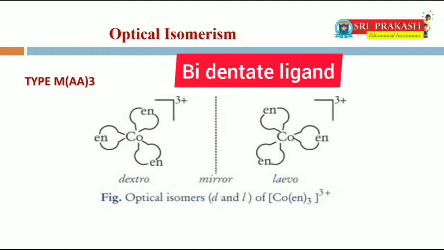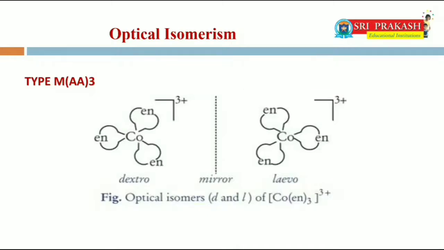In the given example type M(AA)3, AA is a bidentate ligand. For example, Co(en)3 3+. The isomer of Co(en)3 3+ on the left in figure is found experimentally to be the D isomer of this ion. Its mirror image is the L isomer. Because of their effect on plane polarized light, chiral molecules are said to be optically active.